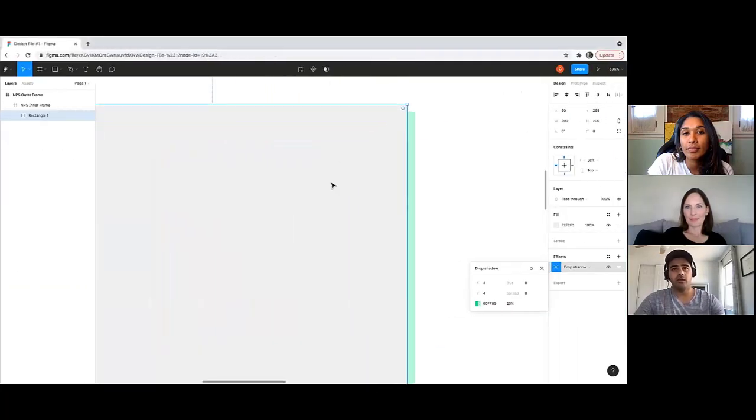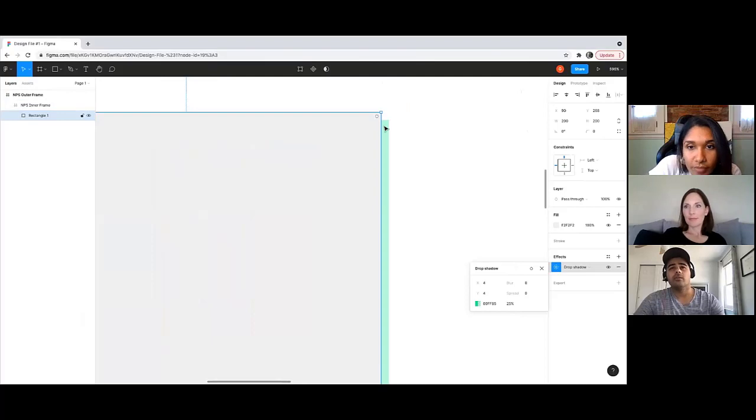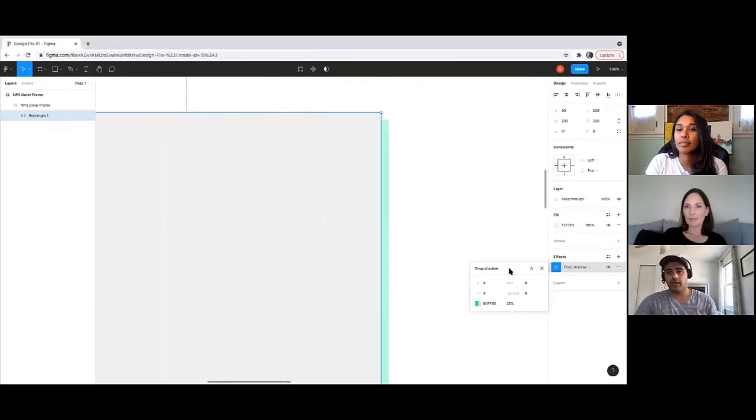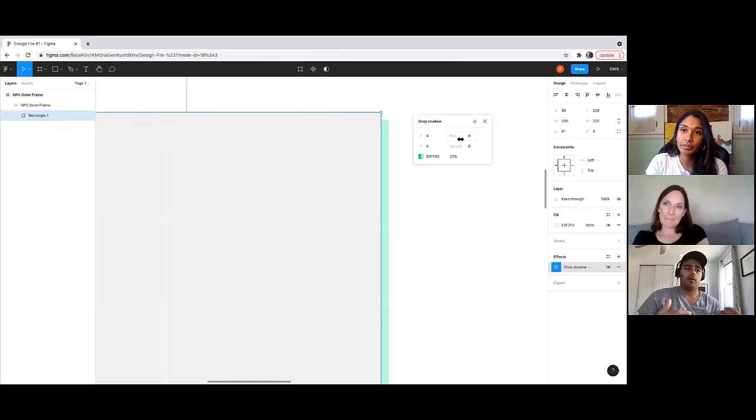Now, if I zoom in on this shape, you notice how the drop shadow is like a solid rectangle? That's because we need to add a blur to give it that blurry effect. So the blur is 8. The reason why we're choosing 8, so let me drag this drop shadow box over, is because from my experience, I've always done the addition of X and Y. So X equals 4, Y equals 4, 4 plus 4, and I just put 8 in.